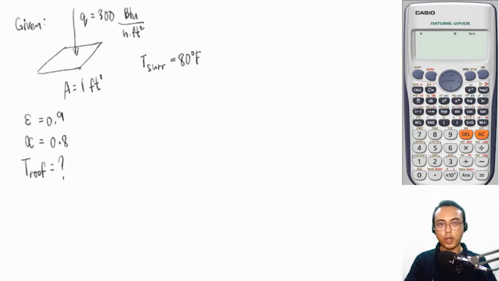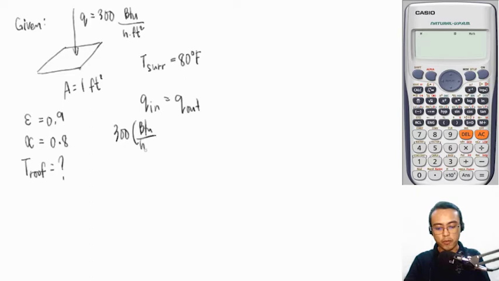For our solution, we start with a heat balance. A heat balance in this case would look like Q in is equal to Q out, wherein Q in is the energy coming from the sun directed towards the roof, and Q out is the energy that is being emitted by the roof. Okay? So Q in is simply 300 BTU per hour per square feet, but we have to multiply this with the absorptivity. Remember that your absorptivity is only 0.8, meaning that the roof only absorbs 80% of the incident energy. So we have to multiply 300 by 0.8. That is our Q in.